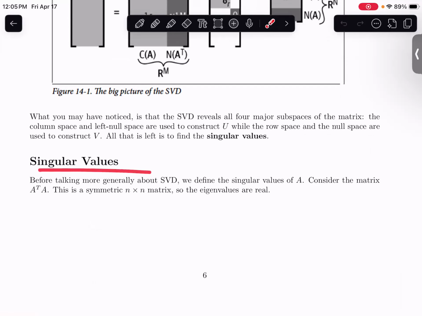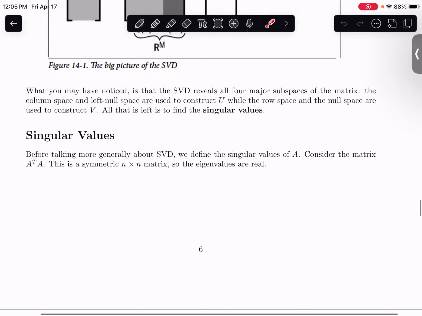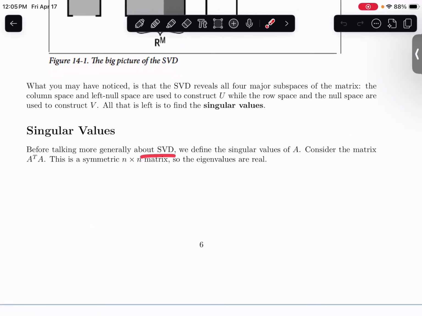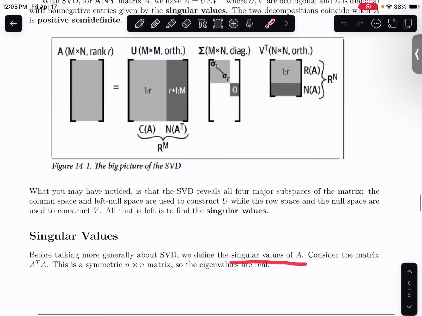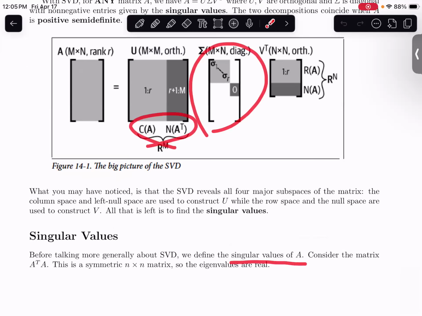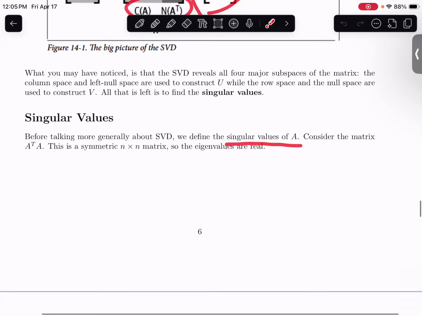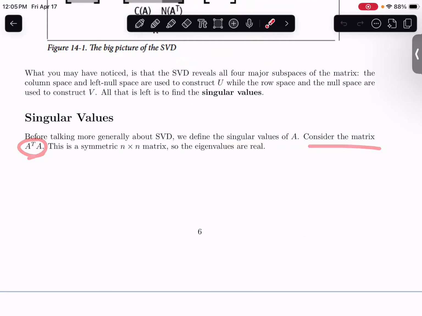Okay, so we're going to talk about singular values. What are these things? Before talking more generally about singular value decomposition, we define what the singular values are. That's the only thing we haven't discussed based on this interpretation. It's the only thing we don't know how to compute. And so we're going to consider the matrix A transpose times A.